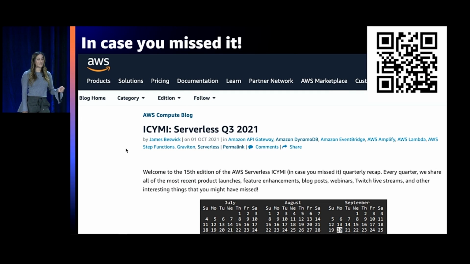Every quarter, my team publishes an "In case you missed it" blog post. We published this one just 2 months ago, and it includes all of the launches for our serverless services. You can scan this QR code to access the last one that we published.